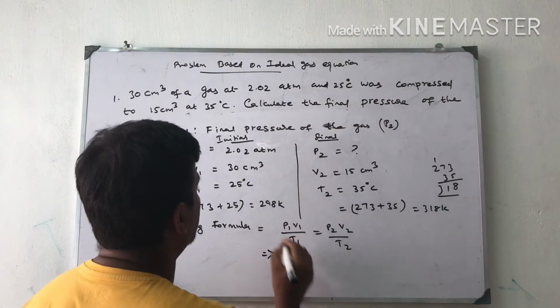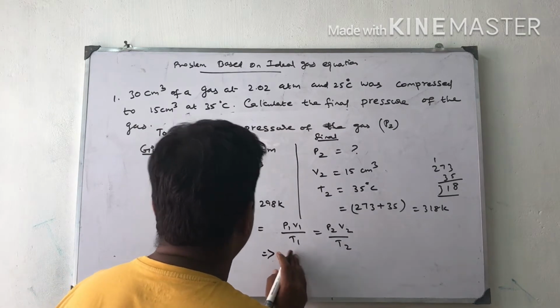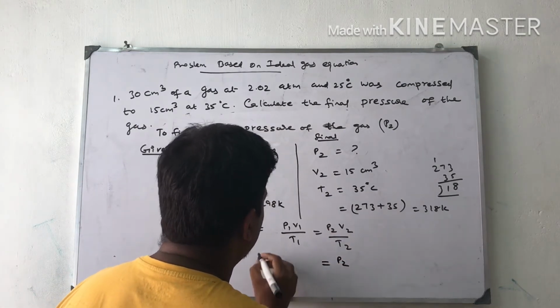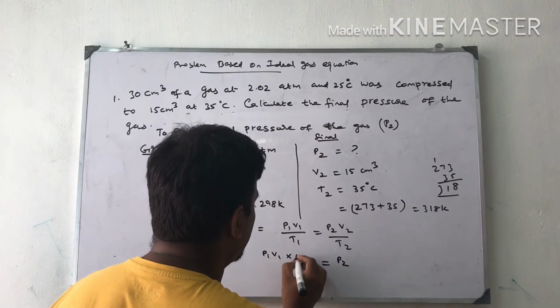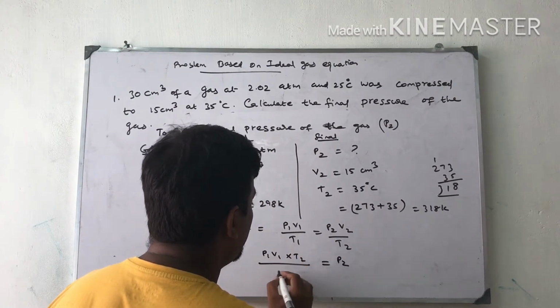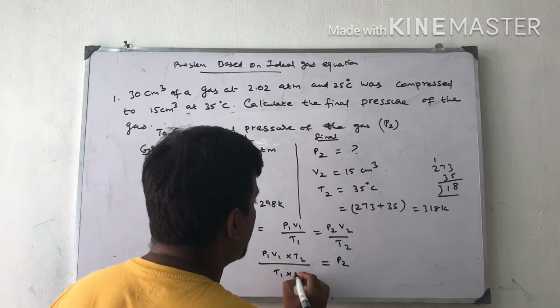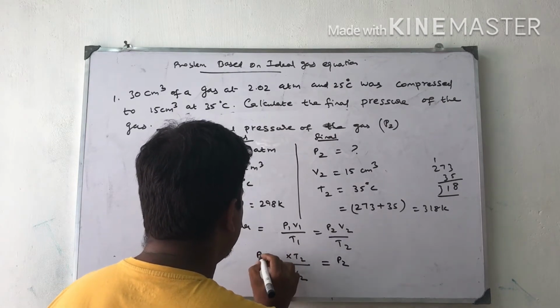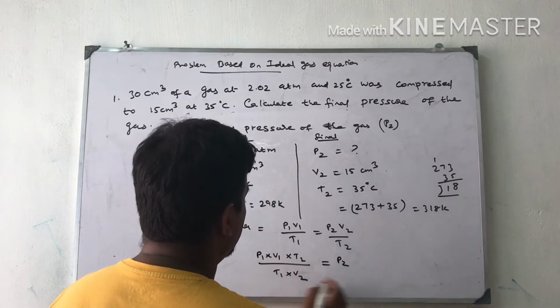Substituting the values. What is the first? We have to rearrange the formula. We want only P2, so P2 is here. Remaining things: P1 V1 into T2 divided by T1 into V2. So P1 into V1 into T2.